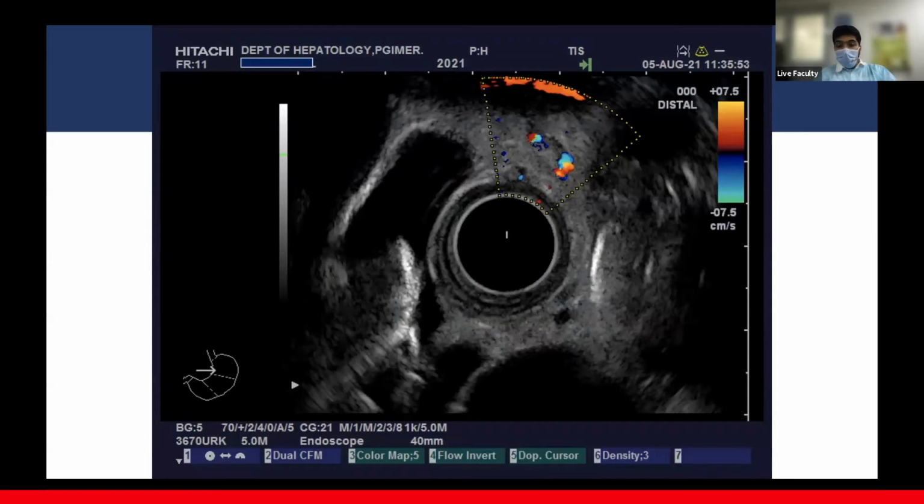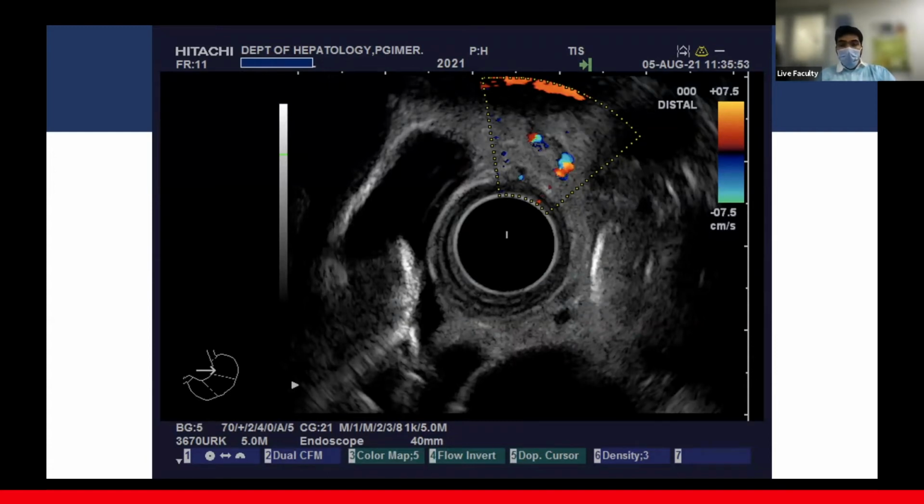Now, this is an interesting indication. This is where I feel there's a great utility of EUS. This is when there is an evaluation of patients with suspected cirrhosis, whether there is clinically significant portal hypertension. Now, this patient came to us with suspected portal hypertension. We had to decide if this was clinically significant or not.